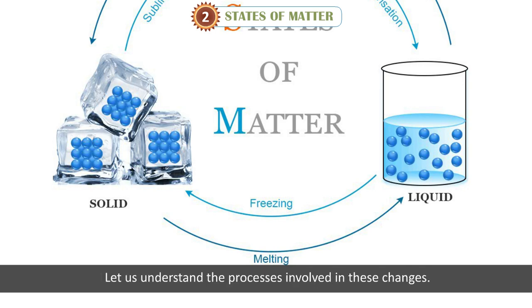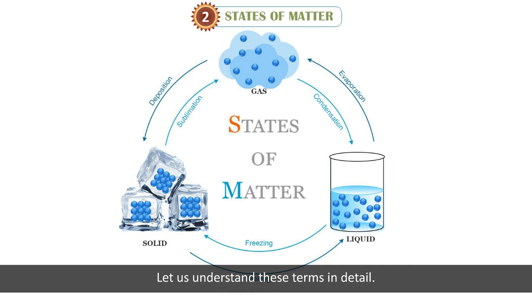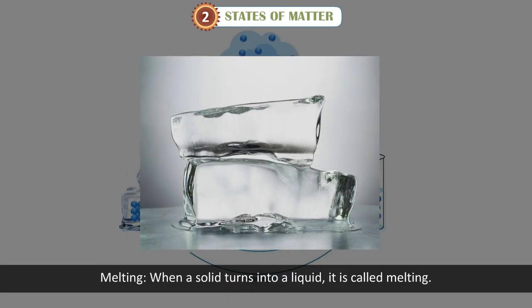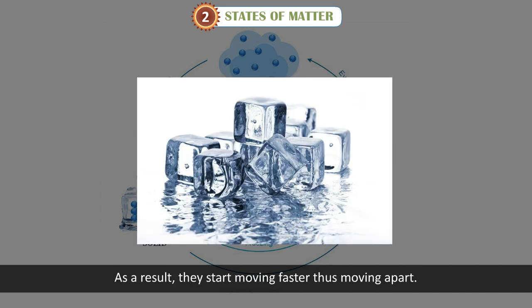Let us understand the processes involved in these changes. Let us understand these terms in detail. Melting. When a solid turns into a liquid, it is called melting. The temperature at which this happens is called the melting point. With rise in temperature, the energy of the molecules increases. As a result, they start moving faster, thus moving apart. The melting point of ice is 0 degrees Celsius.